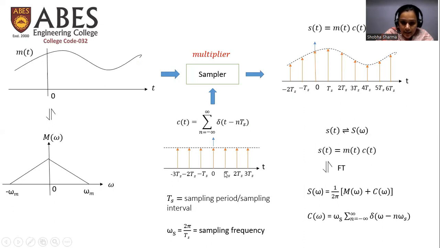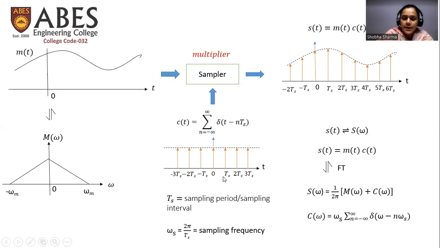At Ts, 2Ts, 3Ts, that means after every Ts, this impulse repeats itself. So it is a periodic impulse train which can be represented like this: c(t) is equal to the summation of these different delta functions defined at these particular time instants.